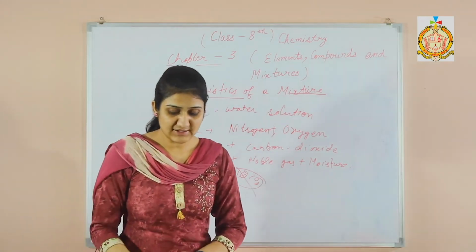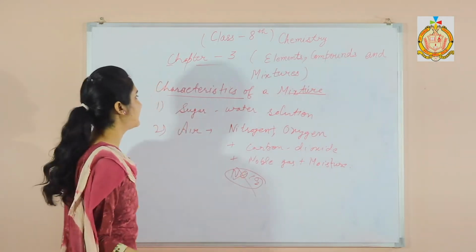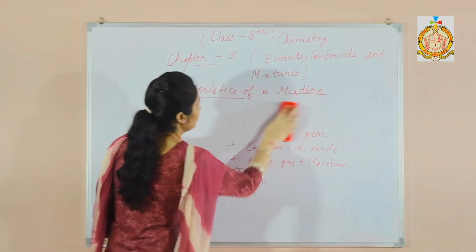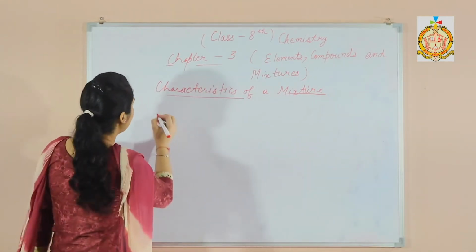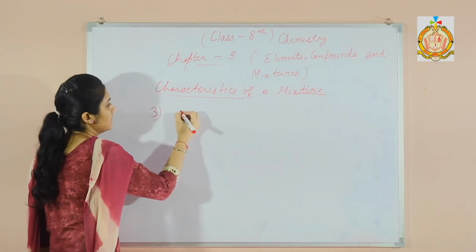Next is the components of a mixture retain their properties.